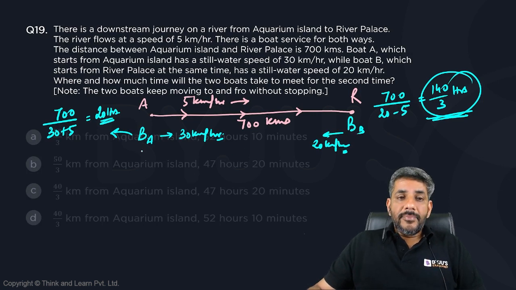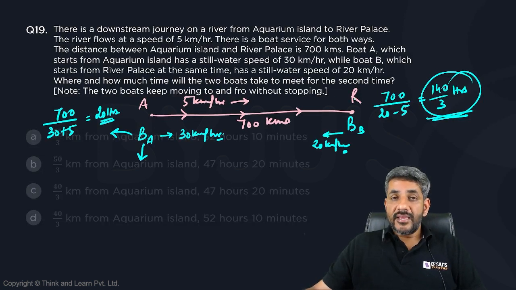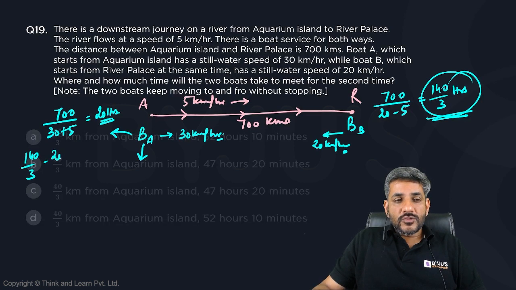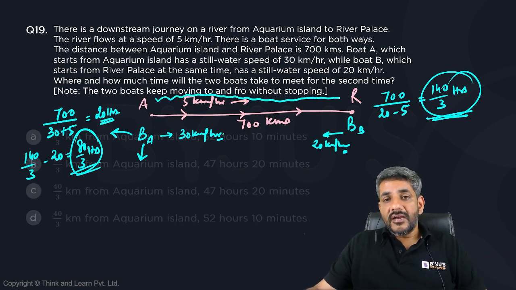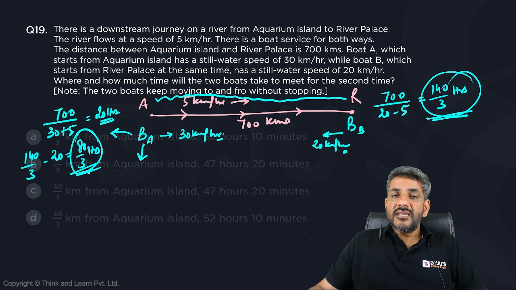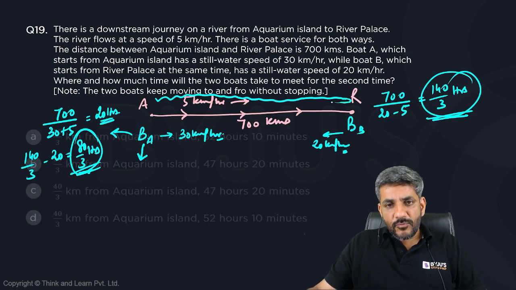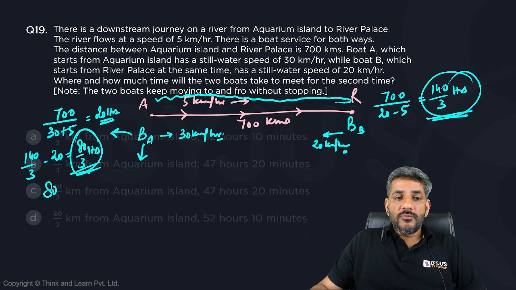So when boat B reaches here in 140 by 3 hours and boat A reaches there in 20 hours, that remaining time of 140 by 3 minus 20, that means those 80 by 3 hours, what would boat A have done? Boat A reached here in 20 hours. It has still 80 by 3 hours more, so it will come back from this point. In those 80 by 3 hours, how much would it cover?